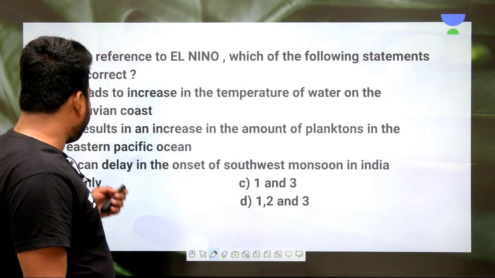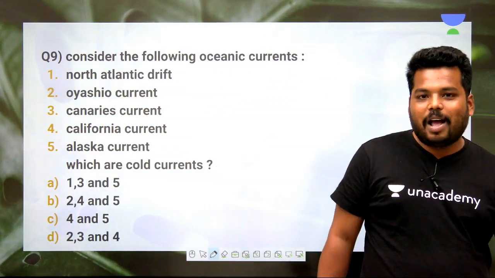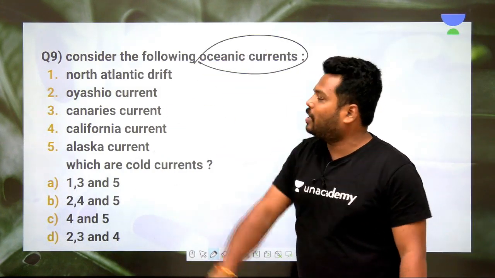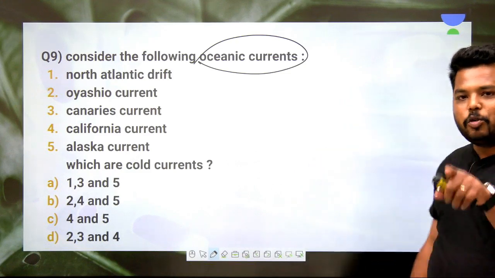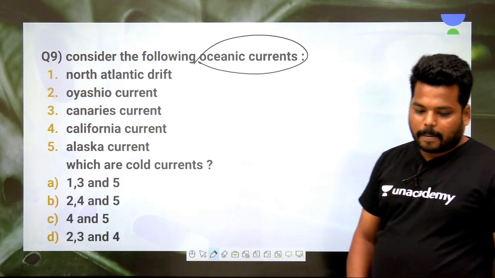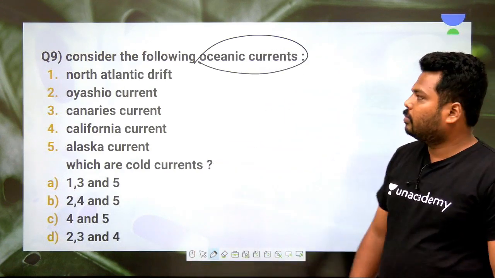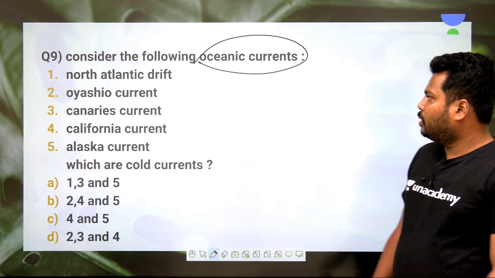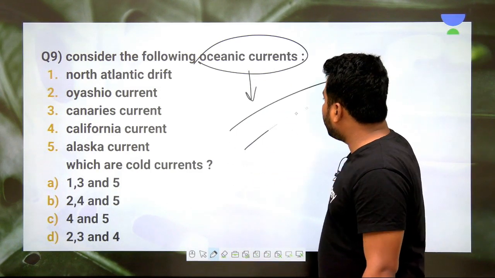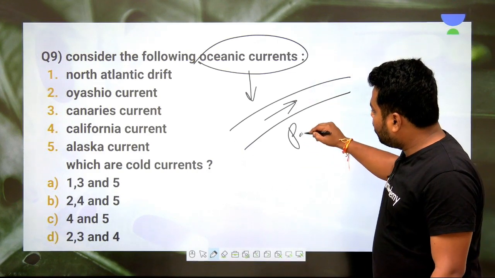So let's move into the next question, which is also very, very interesting. Consider the following oceanic currents. A beautiful question. What are oceanic currents? I'll just reveal within a while. Take 30 seconds and please do comment the answer in your comment box. So, an oceanic current is where a bulk mass of oceanic water moves in a particular direction,